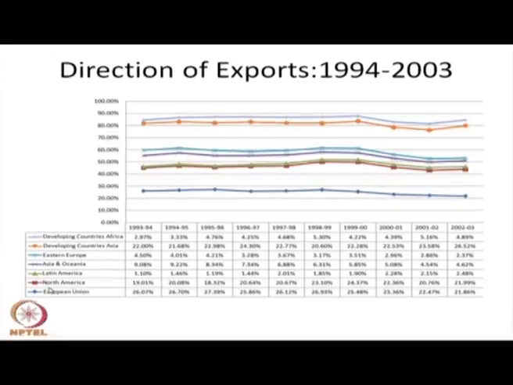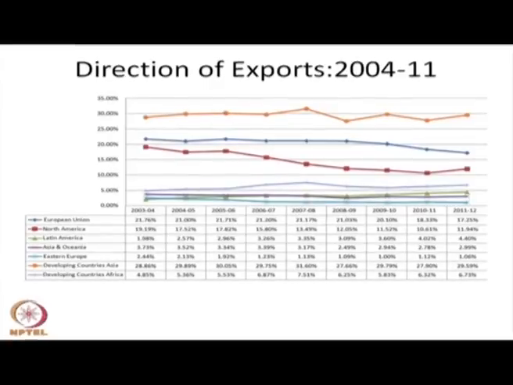However, with North America, where USA, Canada and Mexico are part of it, our trade has increased significantly. And the European Union, particularly the 12 major countries of Europe, are now the major trade partners for India. So the European Union, North America, developing countries within Asia and developing countries of Africa have become more important. The direction of export from India's side is more toward them, and they are now the major partners of our trade.